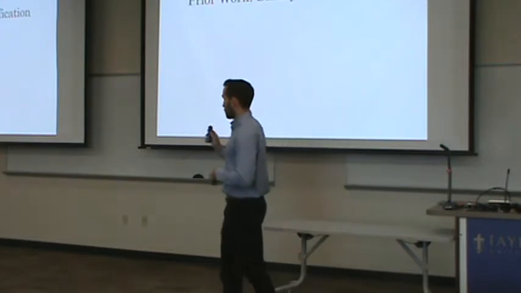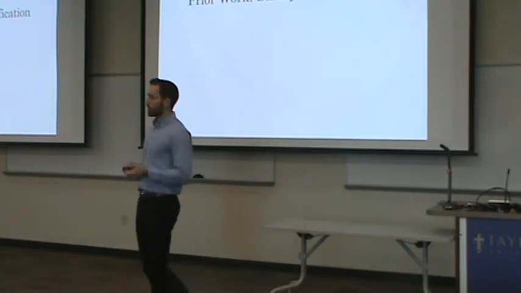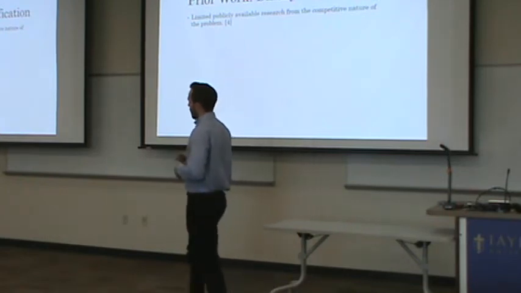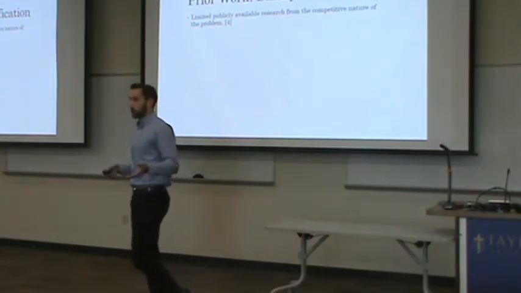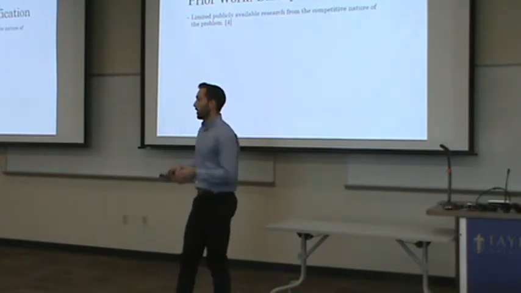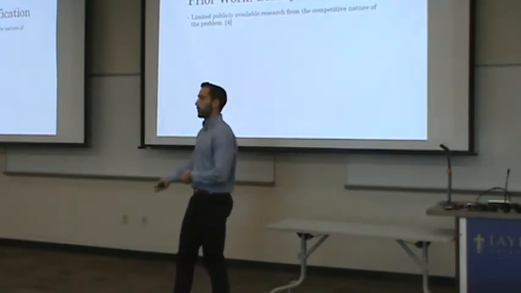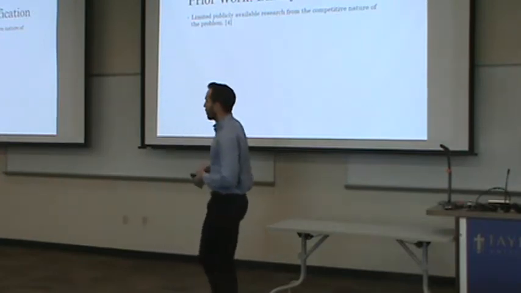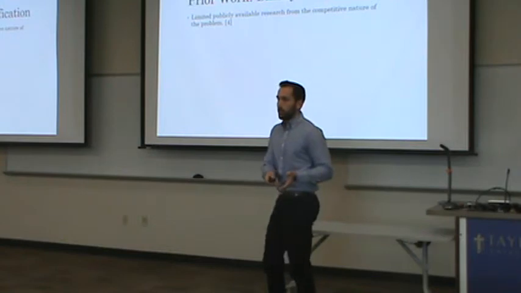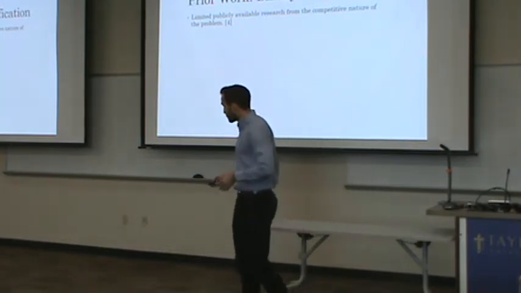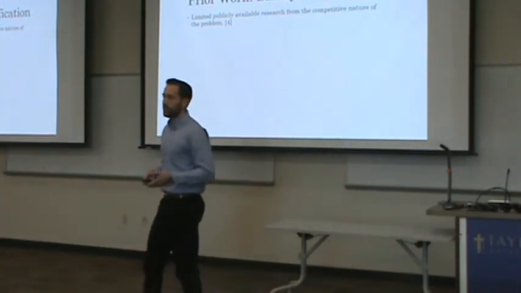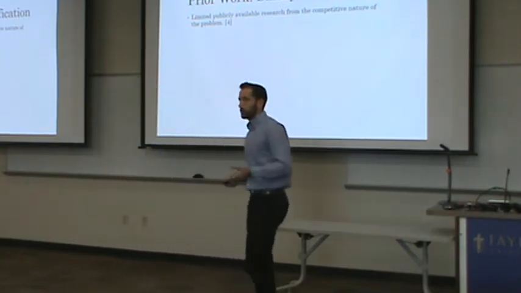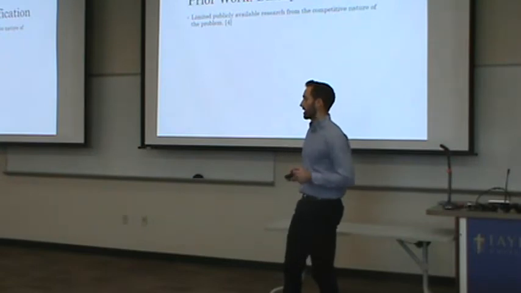So first, look at the research and some of the prior work that's already out there on this. Now, one problem with this is a very competitive question. In 2017, the Houston Astros stole signs with cameras, and so they always knew what pitch was going to come, and they won the World Series, which profited them millions and millions of dollars. So if a team can find a way to do this ethically and legally, they stand to profit a lot of money from this. So the teams that are doing research on this are not likely to make their research public. So we're limited to academic research and only found 4 studies on this exact topic.